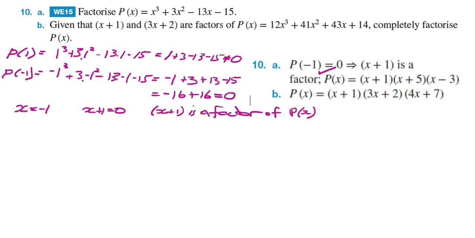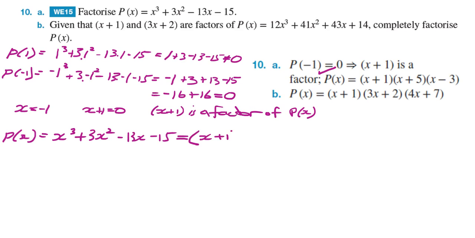Now we can write p of x like this. It's equal to x cubed plus 3x squared minus 13x minus 15. That's equal to the two factors multiplied together.